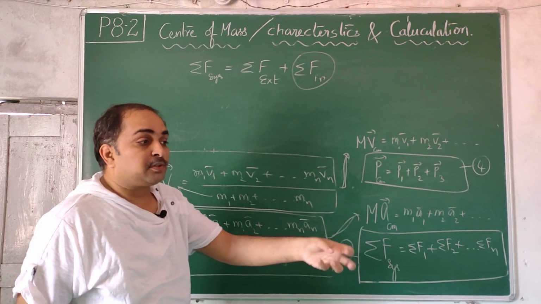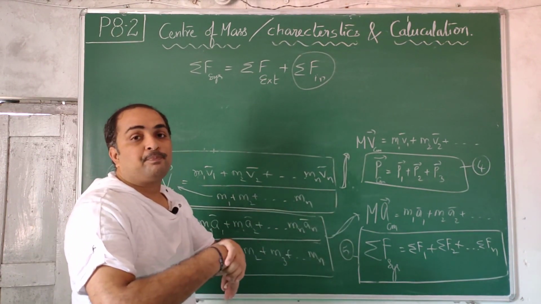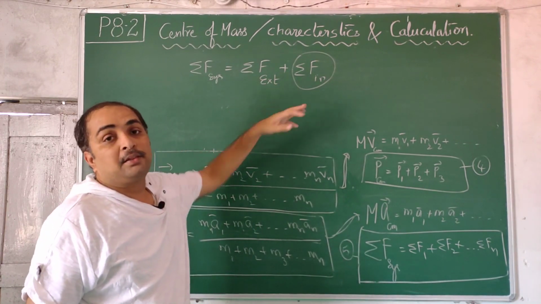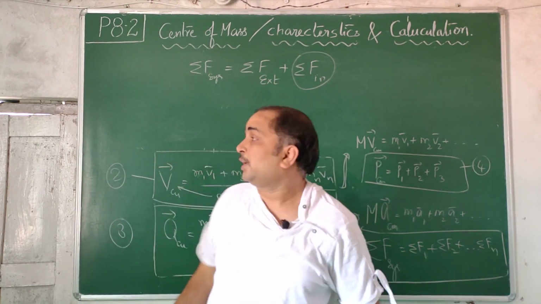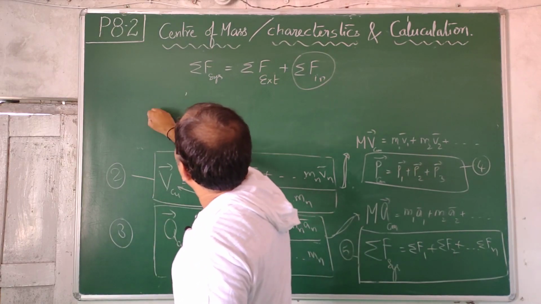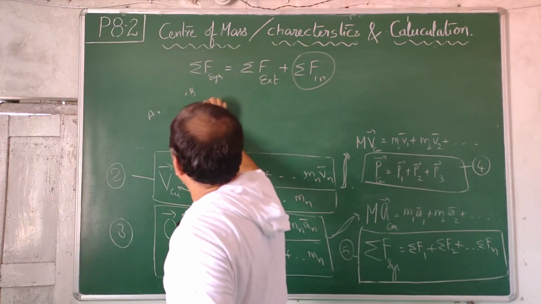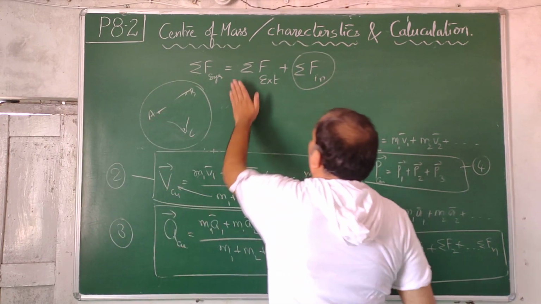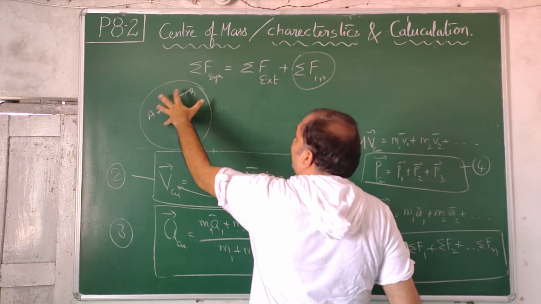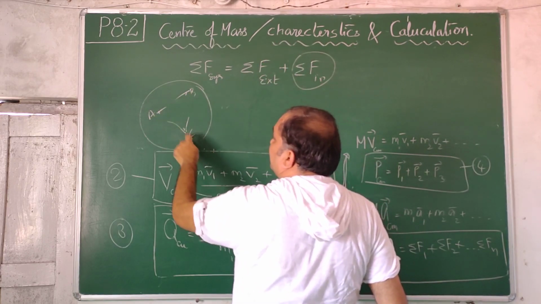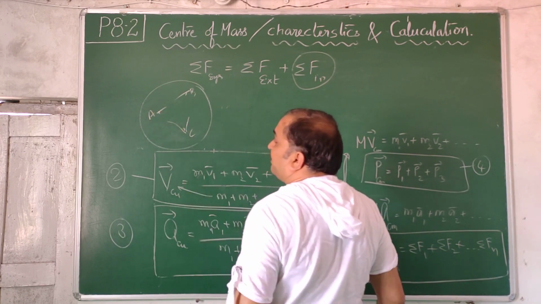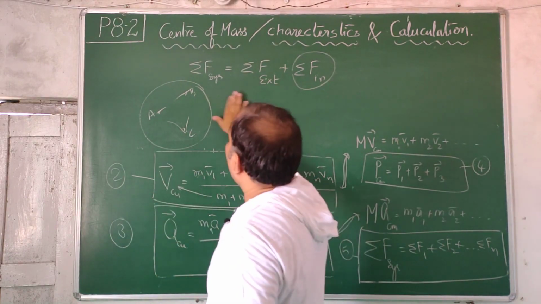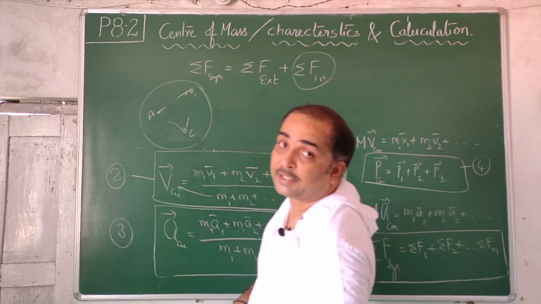And if that external force creating object you take into the system, then the net external force also becomes internal force. Then force on the system may become 0 also. That means in the previous case A, B, C, if there are no other forces, if I take all of them as a system, then all the forces become internal. So this net external force becomes 0. Then force on the system will become 0. There will be force on B due to A and C. There will be force on A due to B and C. But on A plus B plus C as a system, if you take all together, outside there is nothing. Therefore, total force on the system will be 0.